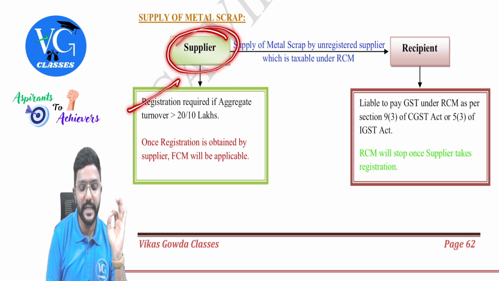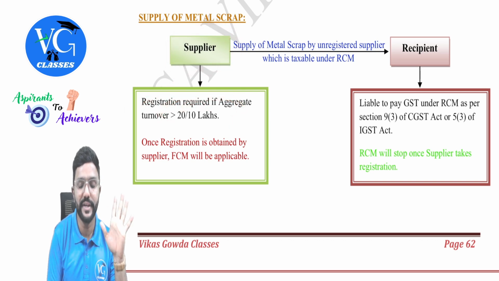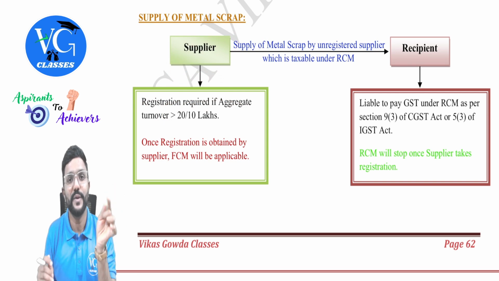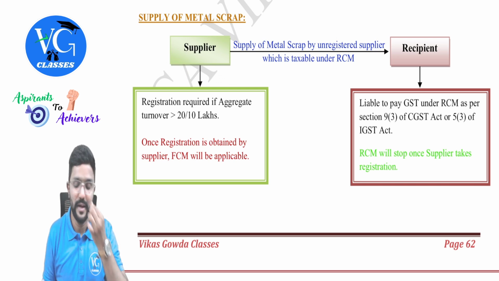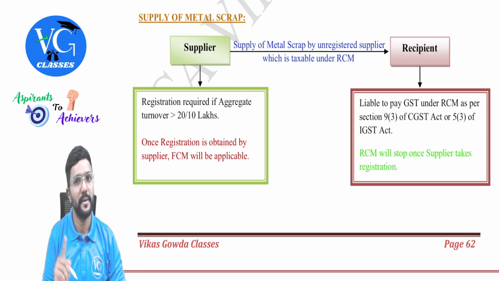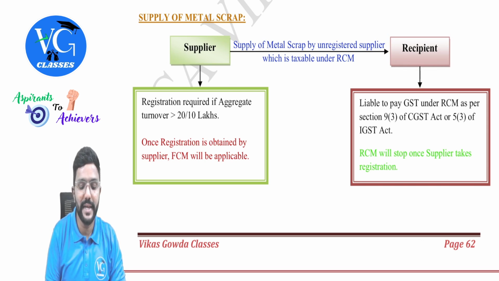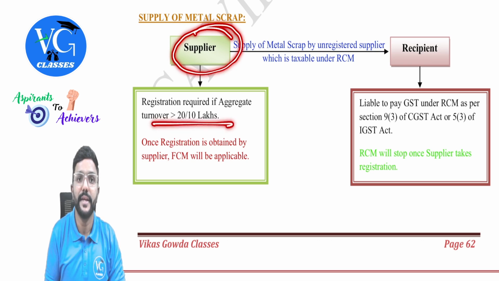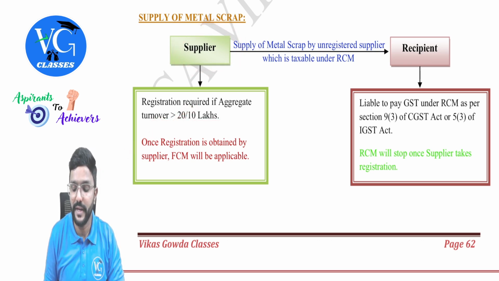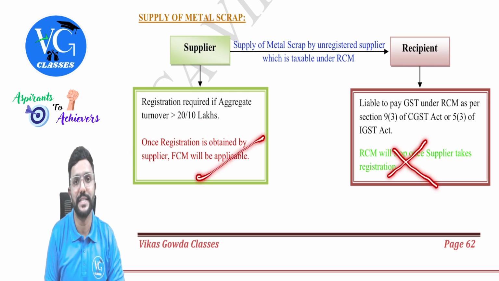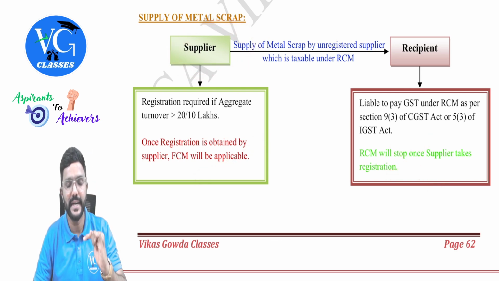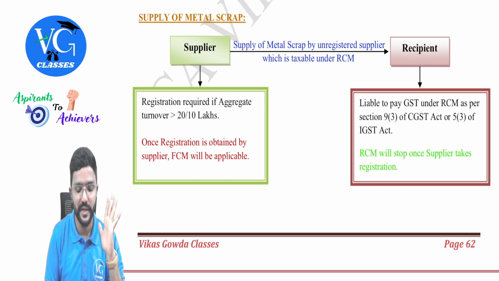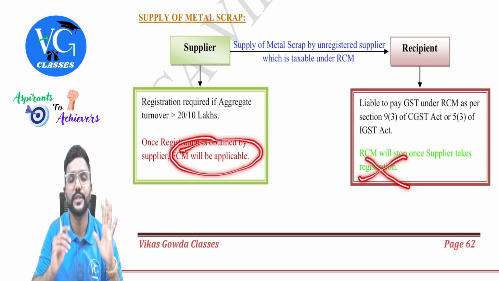Once the supplier's aggregate turnover crosses the 20 lakh or 10 lakh, he should get registered. Who? Supplier. So RCM is applicable till the supplier's turnover crosses the threshold limit. RCM is applicable, the recipient has to pay tax, but it is not forever. Once the aggregate turnover of the supplier crosses the threshold limit, he will take registration and immediately RCM will stop and FCM will start.